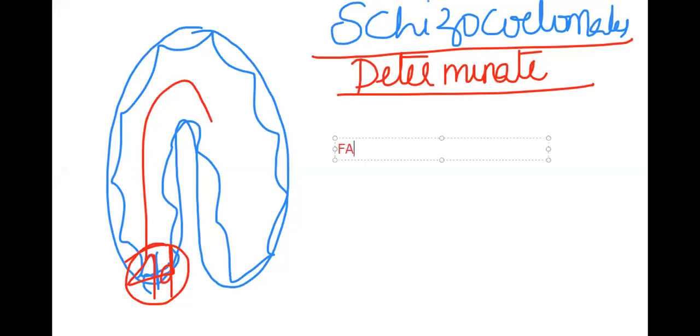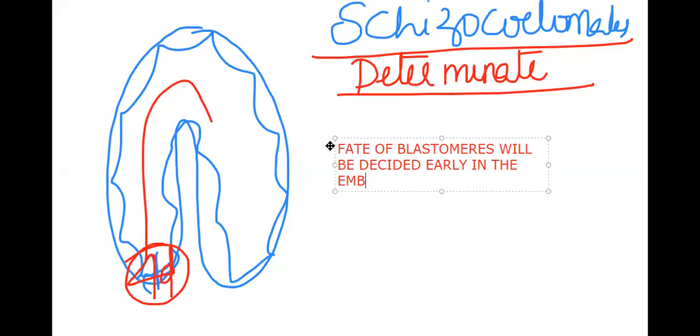I will make you remember once again, fate of blastomere will be decided very early in the embryonic development. That we said as determinate.